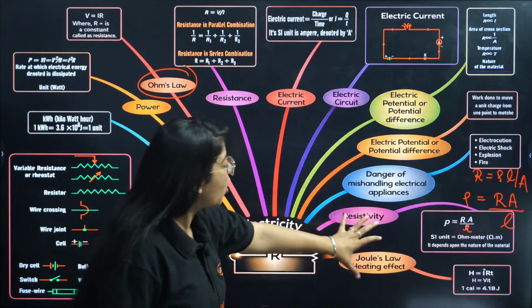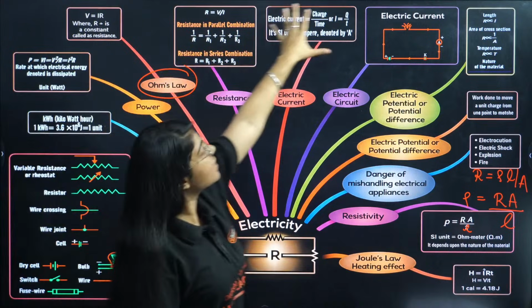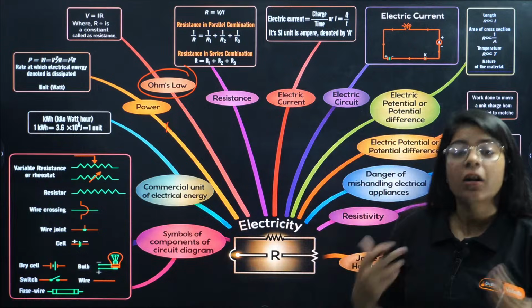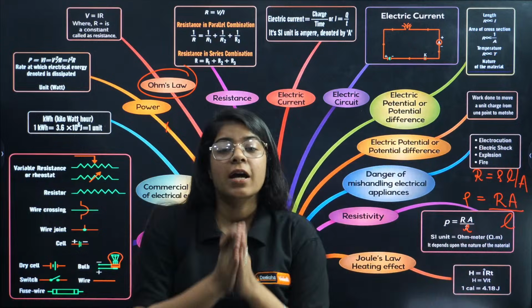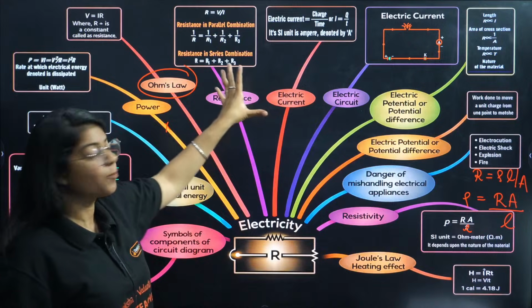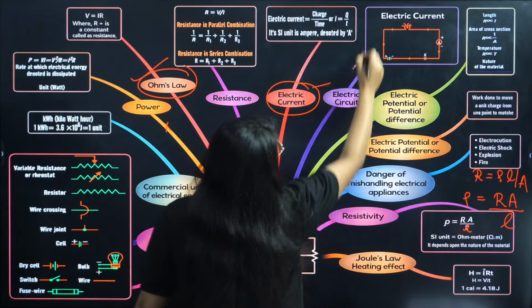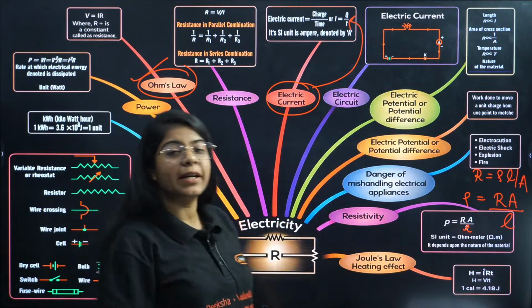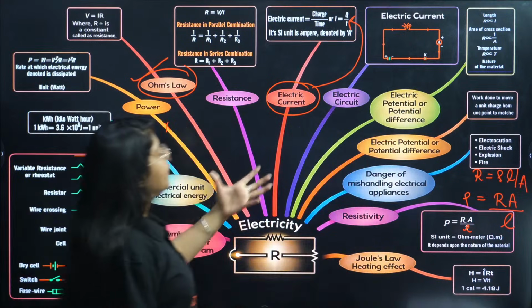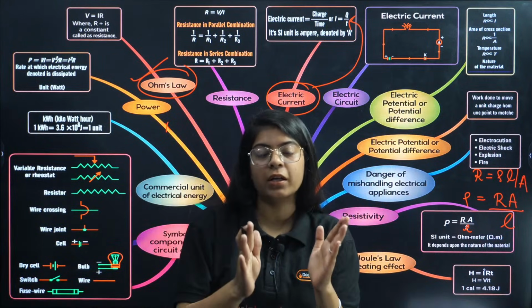Now moving on from Ohm's law and resistivity to power, or see, this is the electric current we studied. Everything that you want, that you can get for electricity, is in this slide. So take care of this slide very efficiently. You have to focus on this. We have studied Ohm's law and electric current, which is nothing but rate of flow of charge. So I equals Q by T, or Q equals IT. And to study all this, we'll move on to all the other topics.